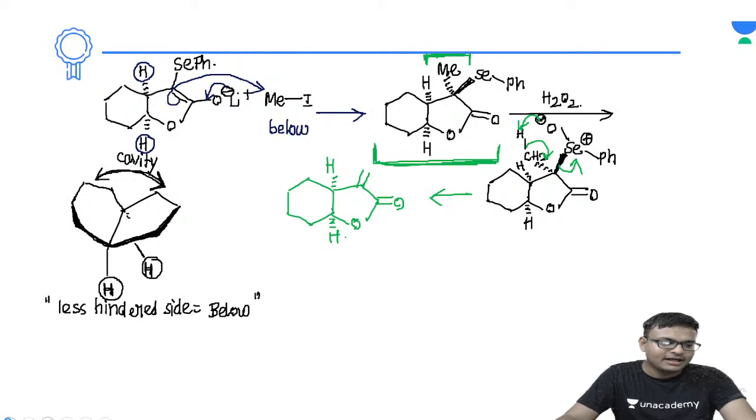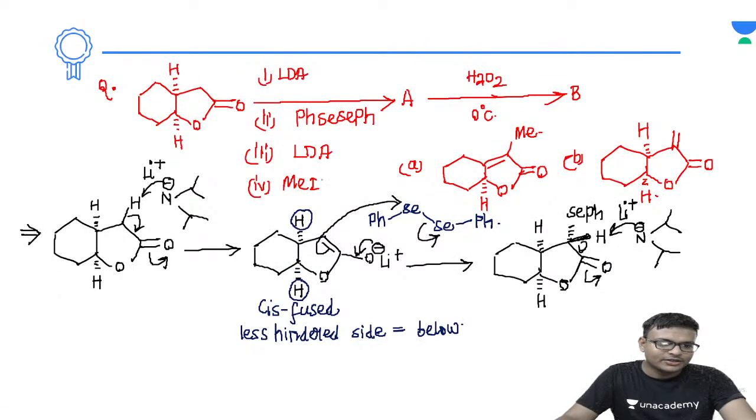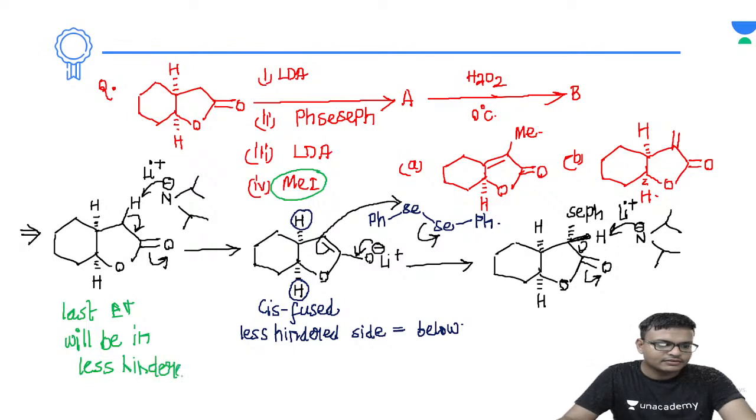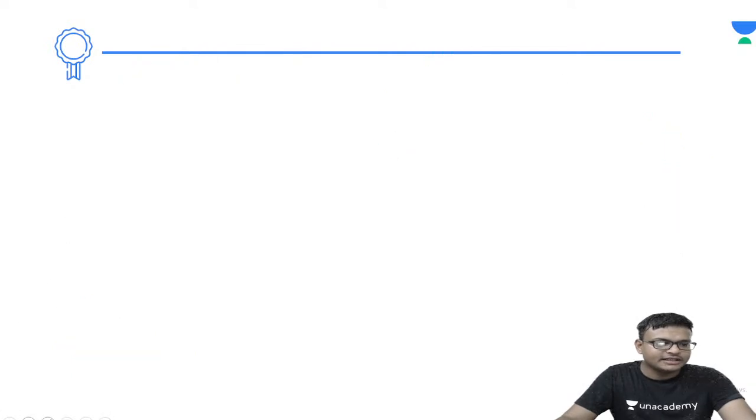side. Now just try to understand everyone. Look, whatever is given last, that will be coming into the less hindered side. So the last electrophile will be in the less hindered side. So just write down: the last electrophile will be in the less hindered side.